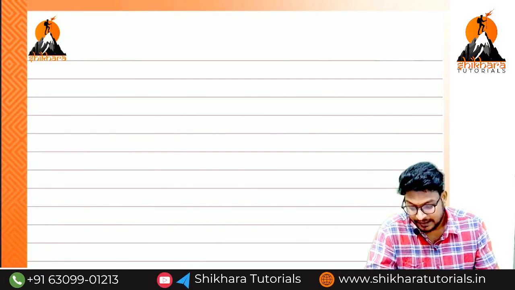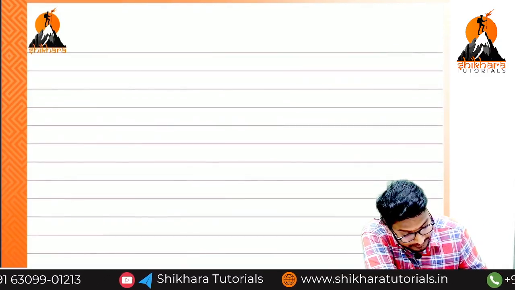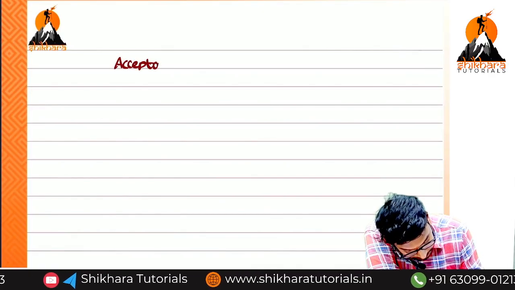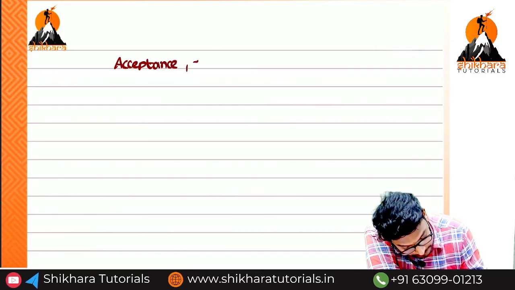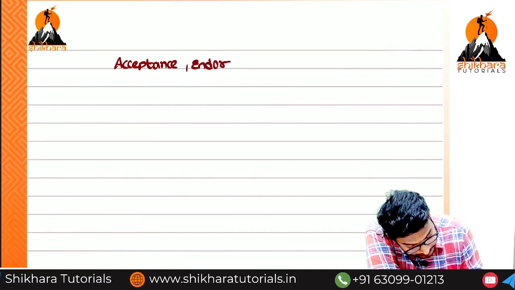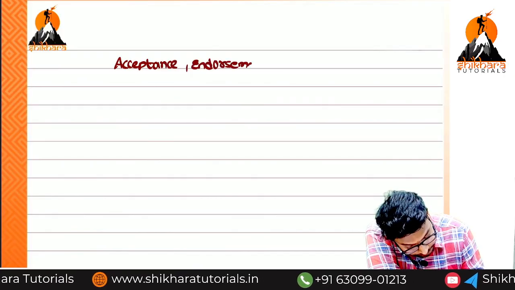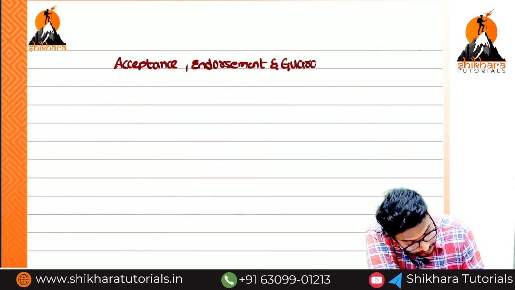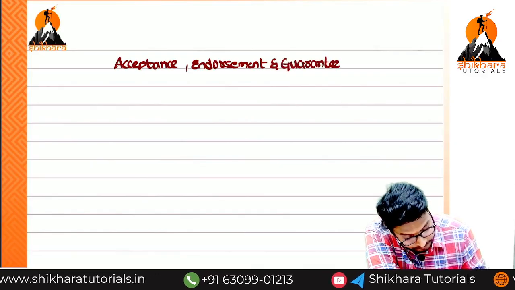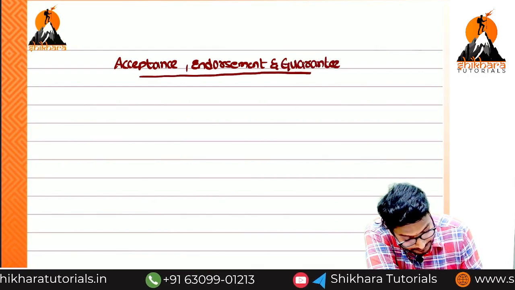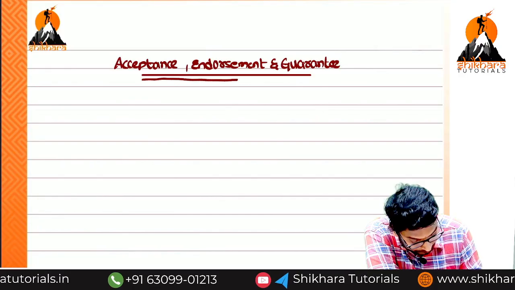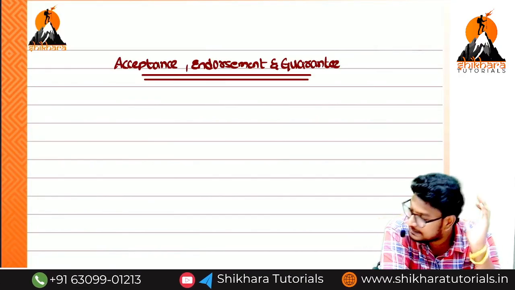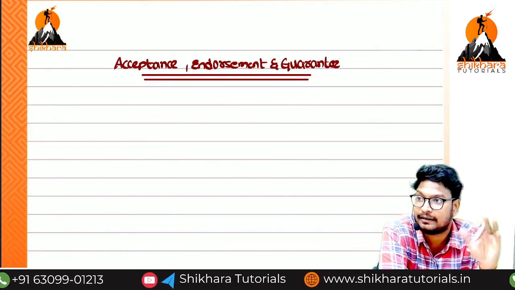Okay, keep the heading: acceptance, endorsement and guarantee. Now, can you say whether this guarantee is a liability or an asset?